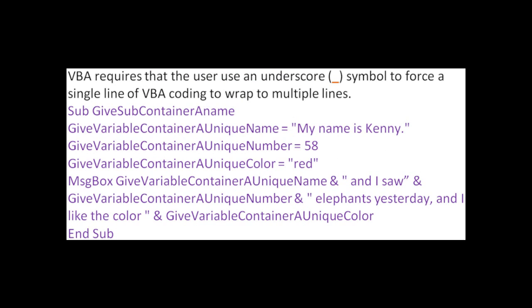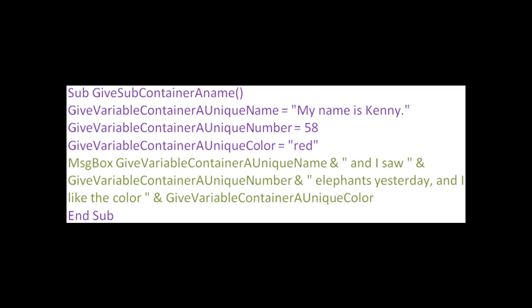VBA requires that a user use an underscore symbol to force a single line of VBA coding to wrap to multiple lines within the VBA module. This is what it looks like wrapping in a Word document or in a book. All the purple is executable VBA coding. None of it contains any comments, so it's all required to be typed into the VBA module.